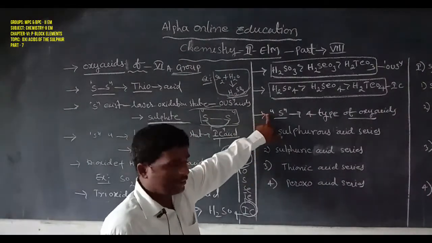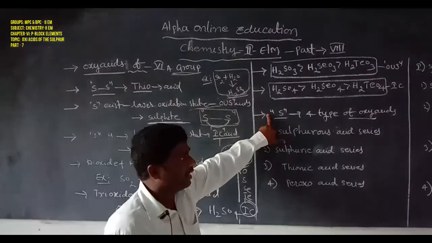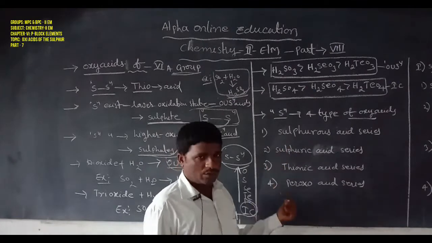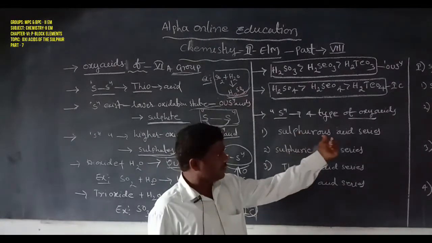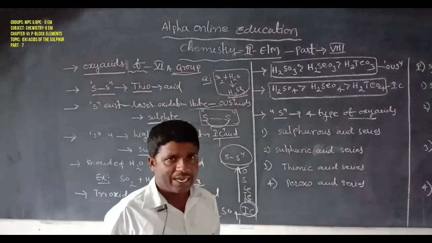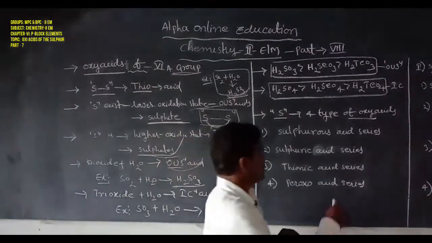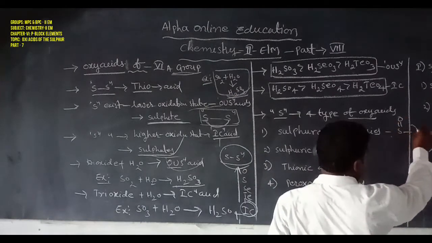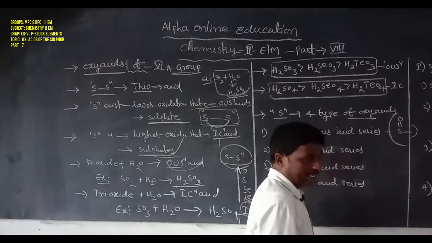Next, sulfur forms 4 types of oxy acids. Those acid series are given below. The first one is the sulfurous acid series. Sulfurous means S double bond O. That is also known as the sulfurous acid series.